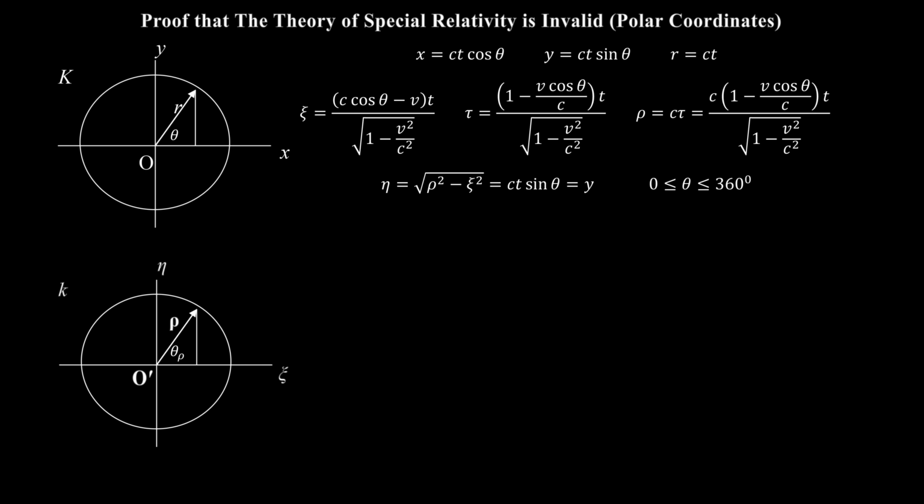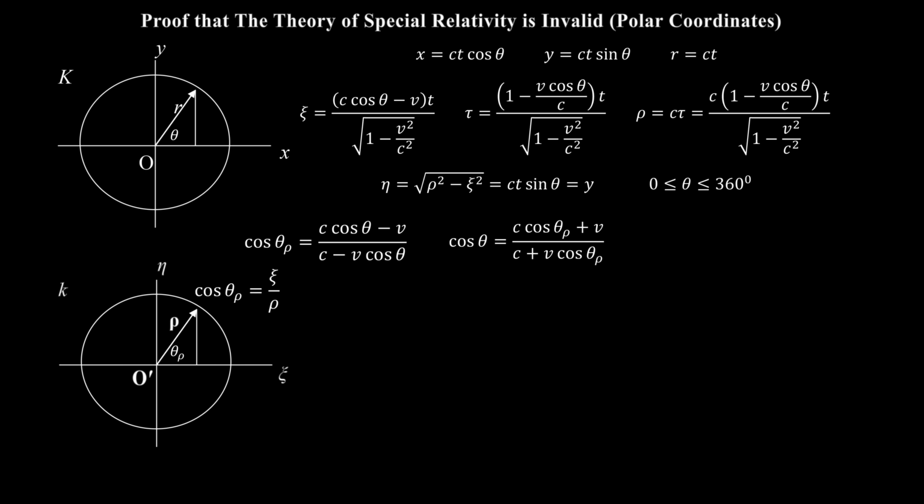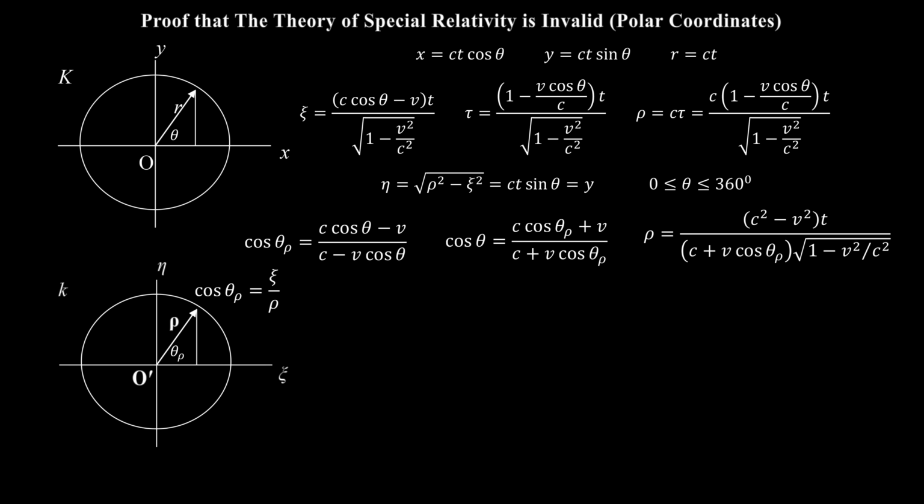Note now this simple relation. Therefore, the relationship between theta and theta sub ρ is given by this expression. Observe that this relation depends only on the speed v. Now solving this expression for cos theta gives this expression. Putting this expression into the Lorentz transformation in polar coordinates gives this equation for ρ.